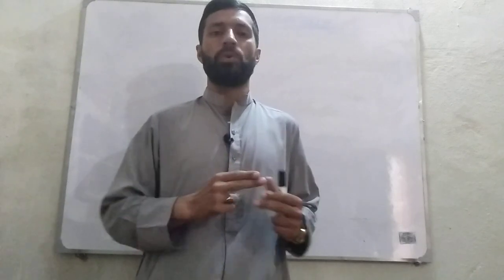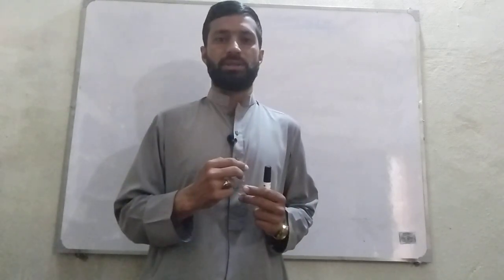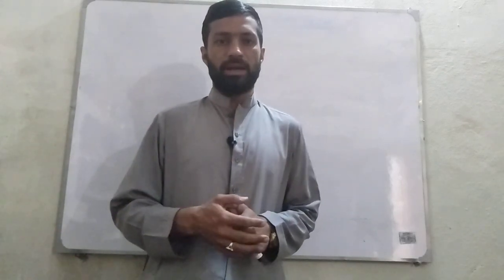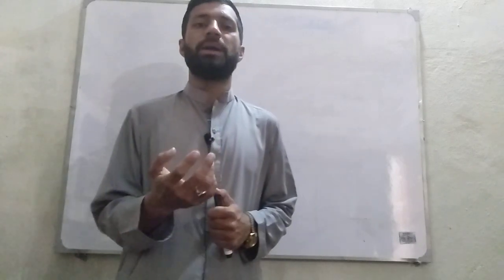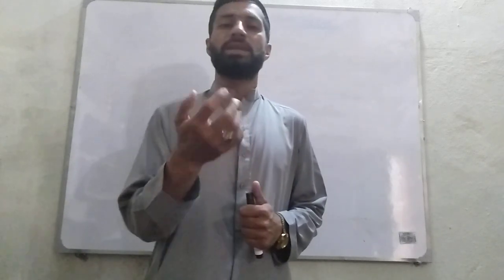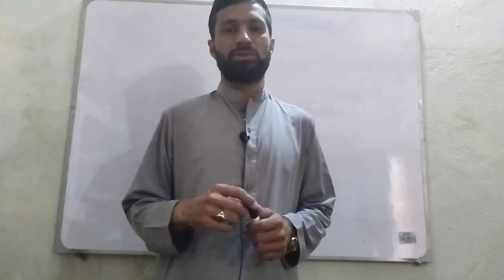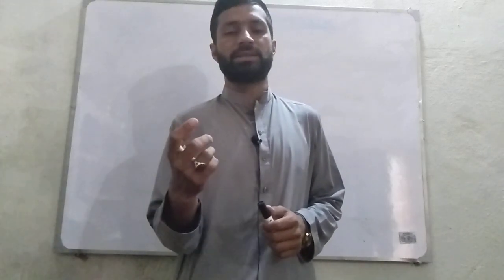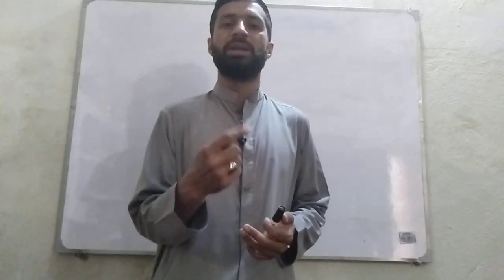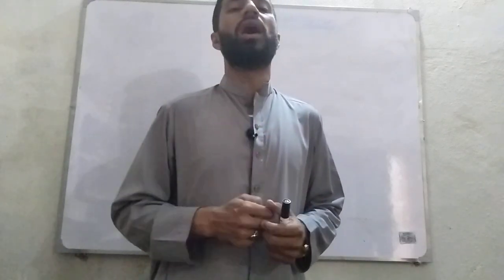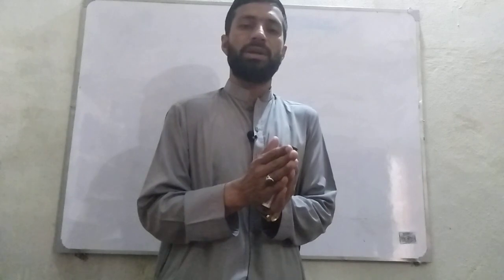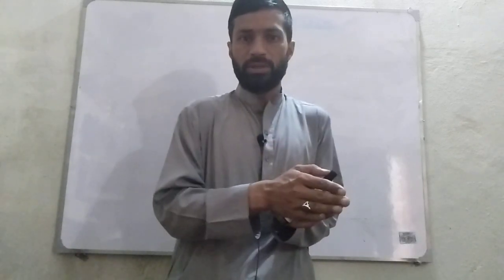Secondly, you need to know all the equations. If we say E is equal to VBL, that is motional EMF, E is equal to VBL, so it depends on velocity, B magnetic field, and length. We say escape velocity is root 2gr, so it depends on gravity and radius. There are different equations. So first you need units and dimensions. Second, you need to know all the equations. And third, you need to know if this quantity increases by this much, how another quantity is affected.